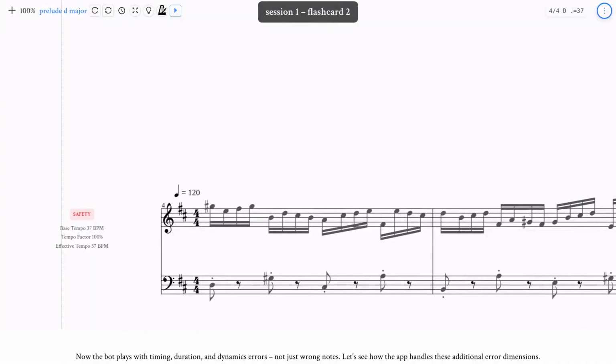Now the bot plays with timing, duration, and dynamics errors, not just wrong notes. Let's see how the app handles these additional error dimensions.